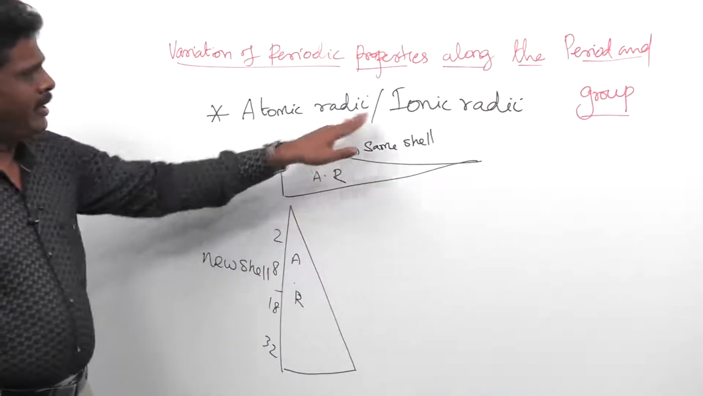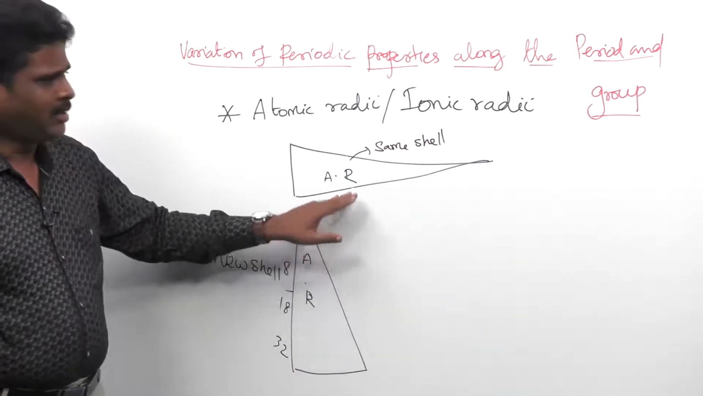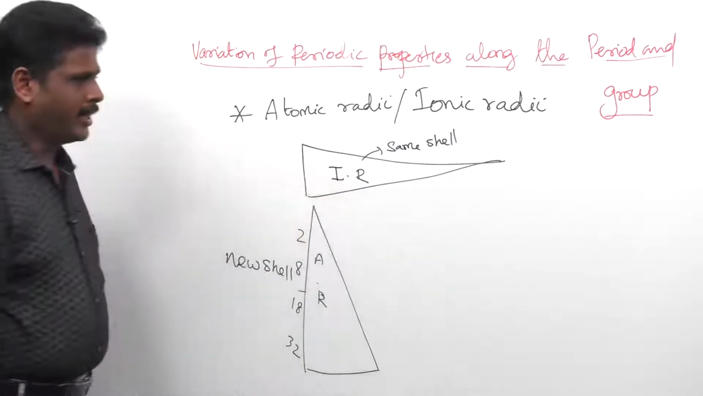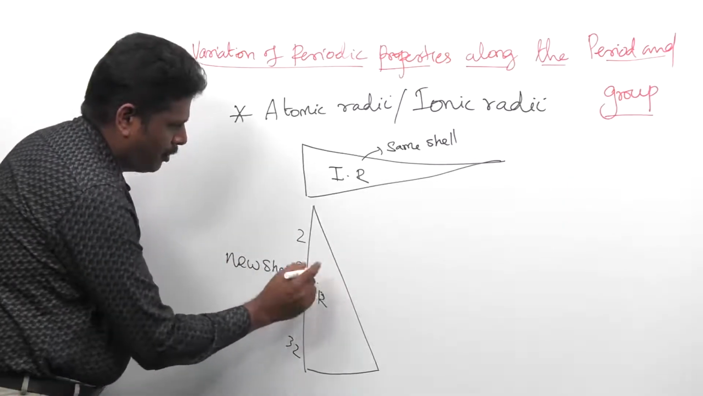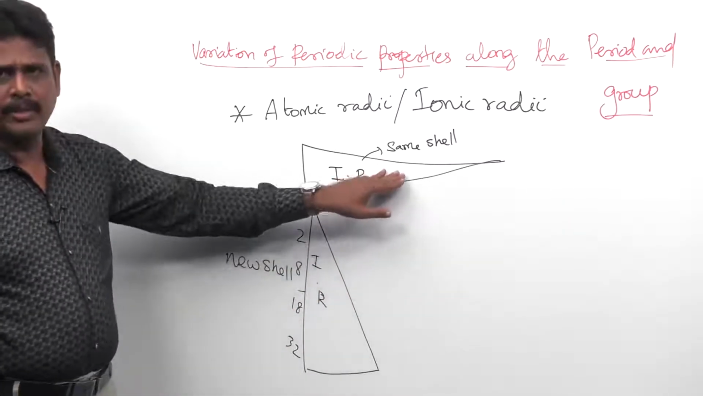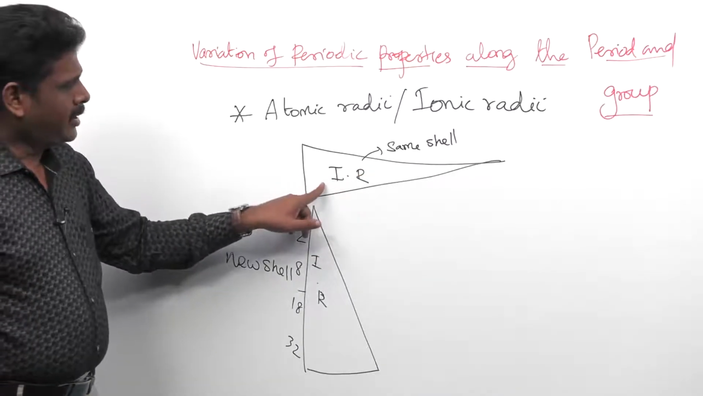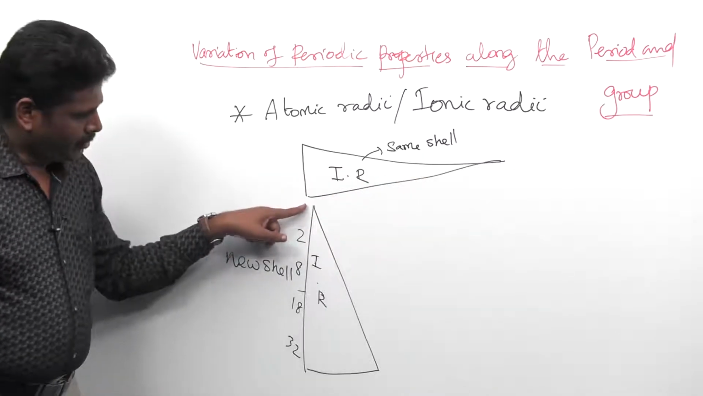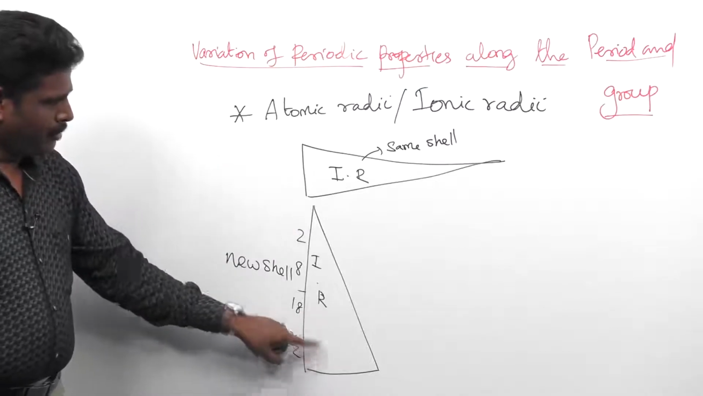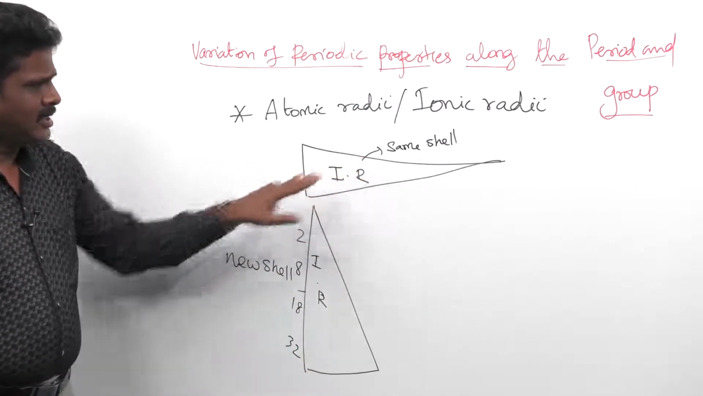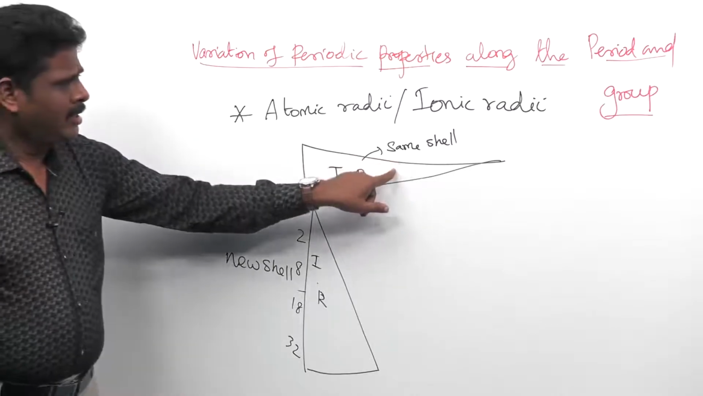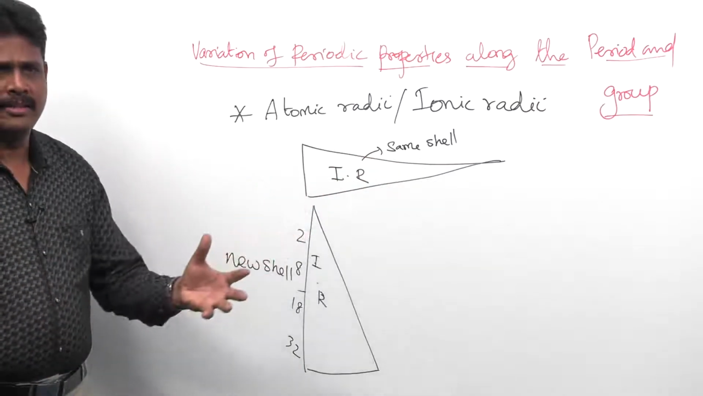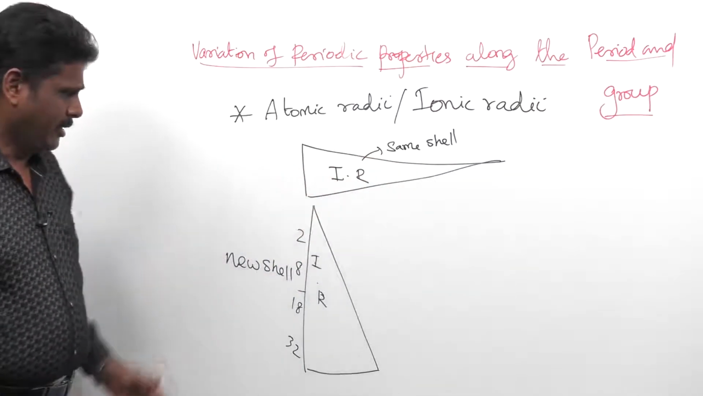Like atomic radii, ionic radii also exhibit the same gradation. Here in the place of atomic radii we will put ionic radii, and in the group also ionic radii. The same trend is followed here. Ionic radii decreases when we move from left to right along the period, and when we move from top to bottom in the group, ionic radii increases. The reason is the same. As I repeat one more time, here the extra electron enters into the same shell, hence the increase in the nuclear charge decreases the size of the ionic radii.